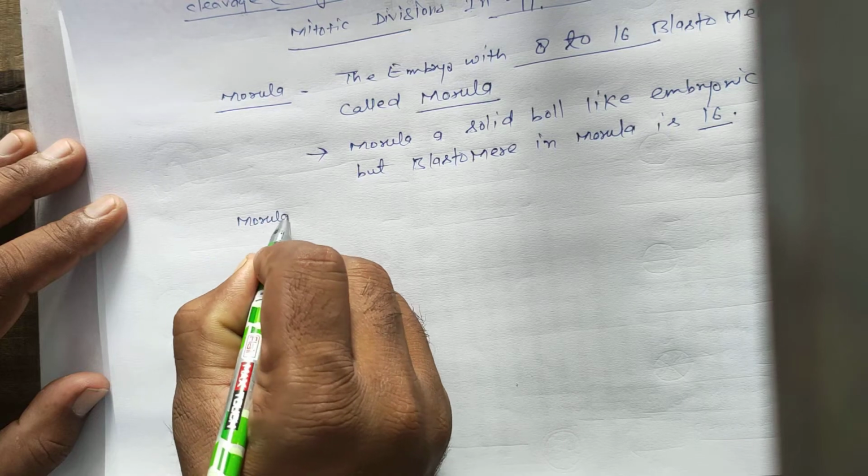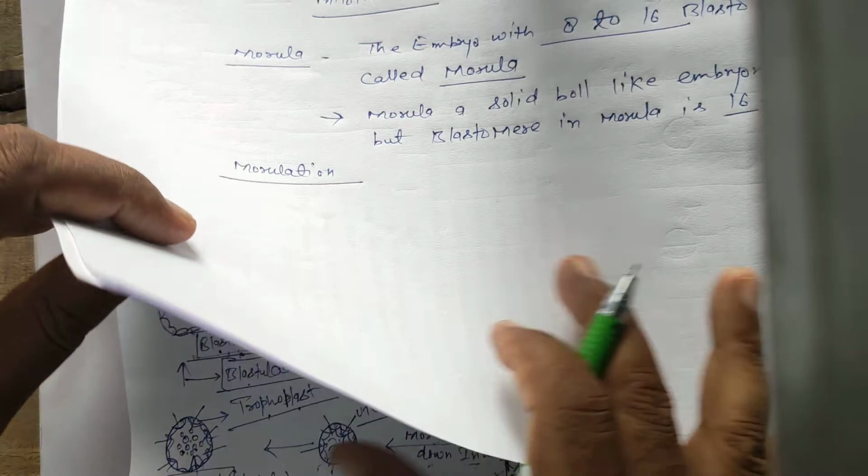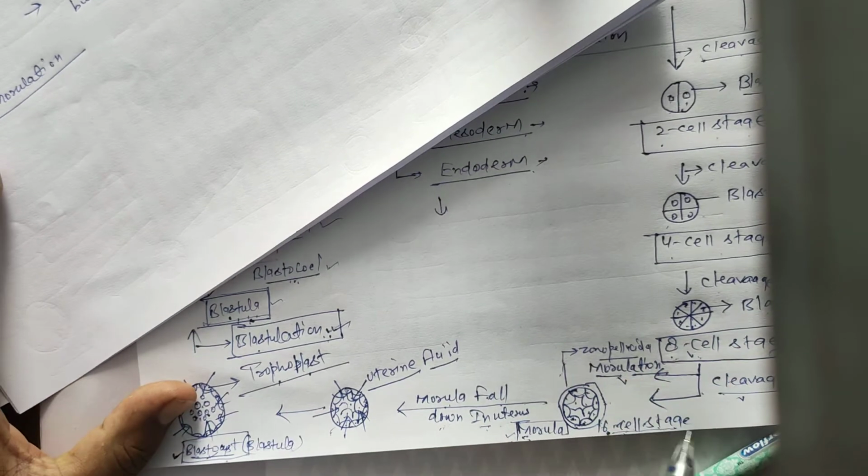Second, morulation. Once again, morulation.